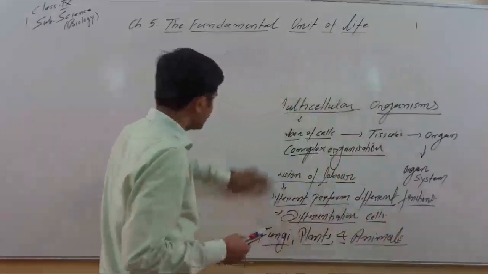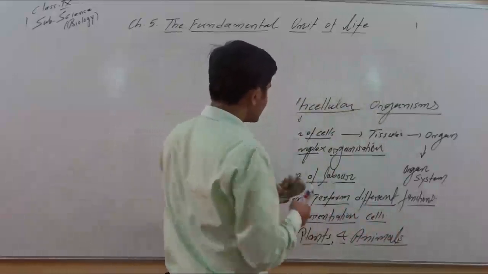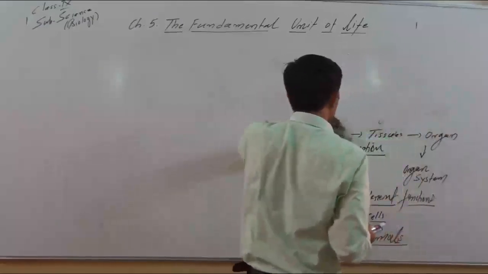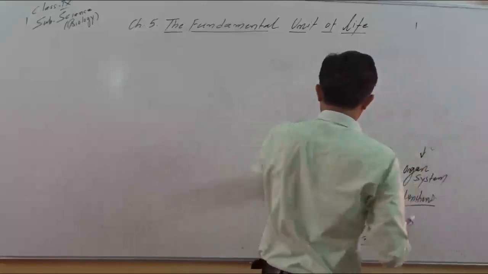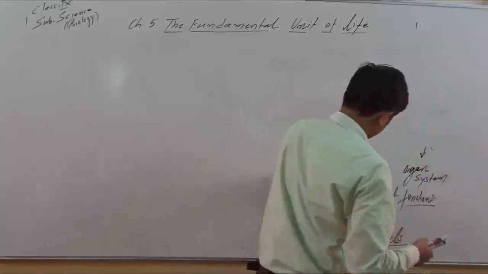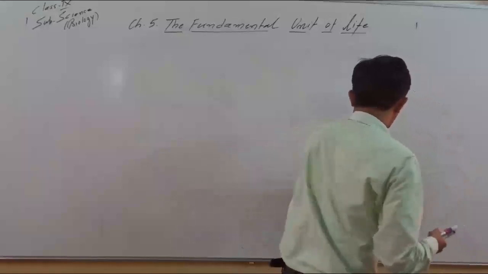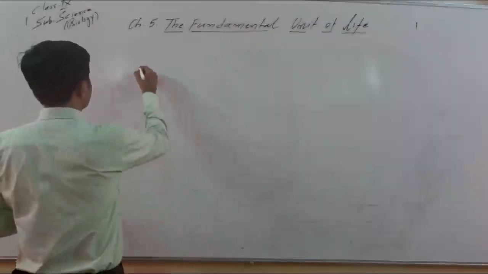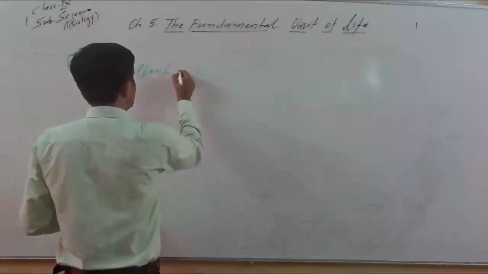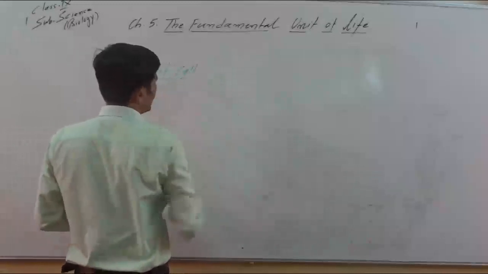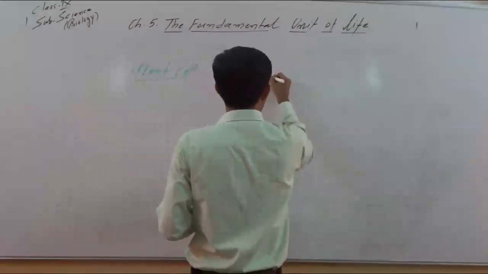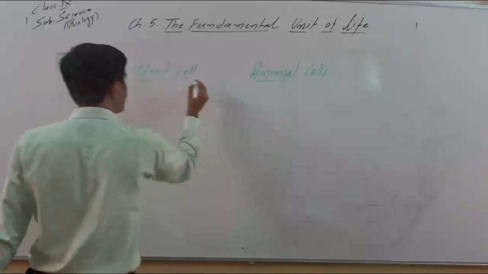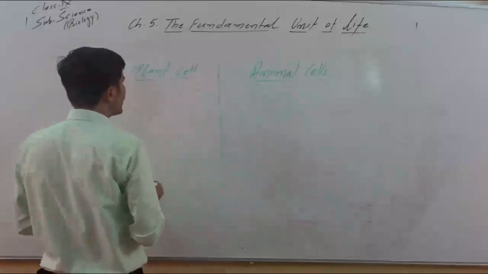So before we talk about prokaryotic and eukaryotic cells, let's quickly recap the basic differences between plant cell and animal cell. Let's write plant cell, that you need to recall and remember, and animal cells, then we will compare the prokaryotic cell and eukaryotic cell.